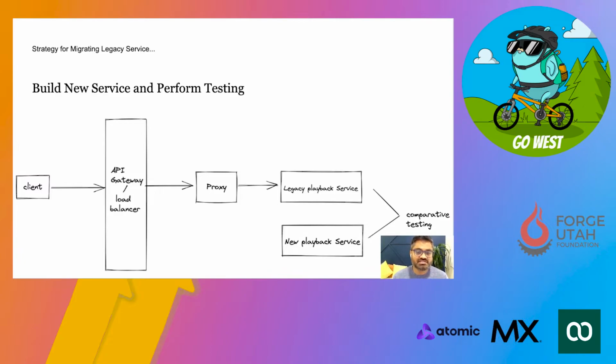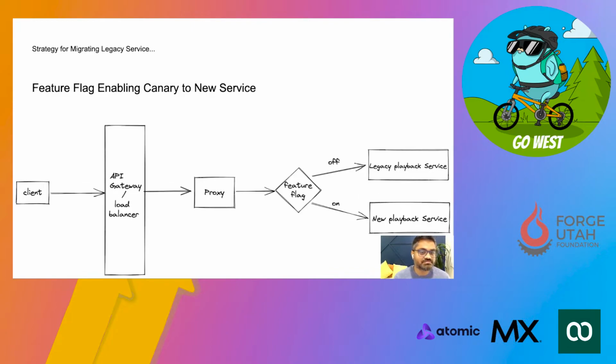This was not for the whole backend system. This was for each small component which we were building and swapping with the new playback service. And once we had that, we implemented something called a feature flag.